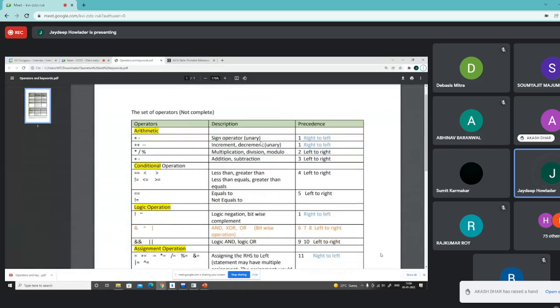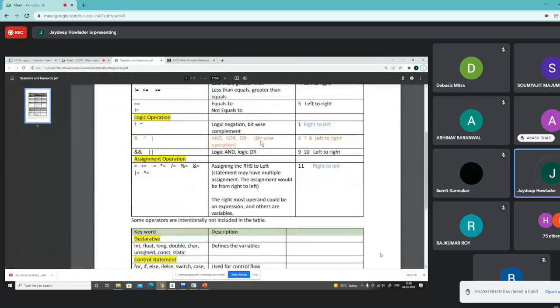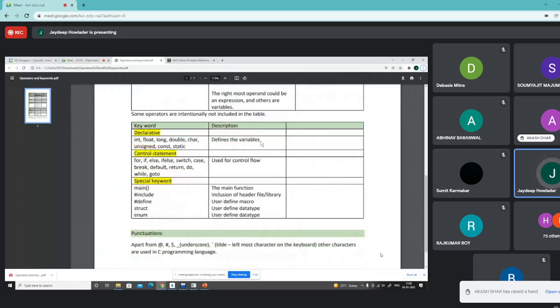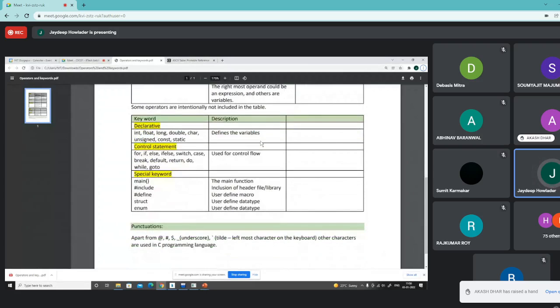Yes, sir. And this table also contains a list of keywords, and already you have mentioned that there are keywords which are float, integer, long, etc. Constant and static will be discussed later on. Then we also have keywords which start the iterative blocks, the conditional blocks, or the branching.